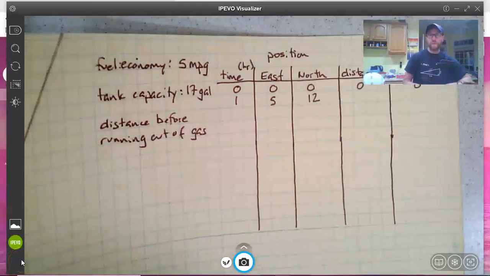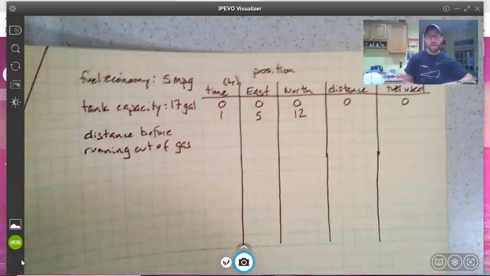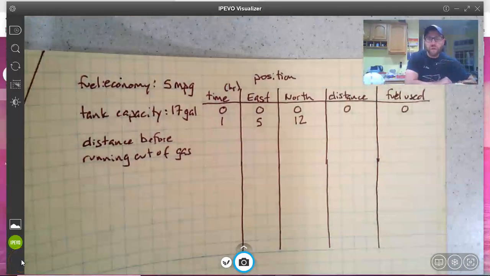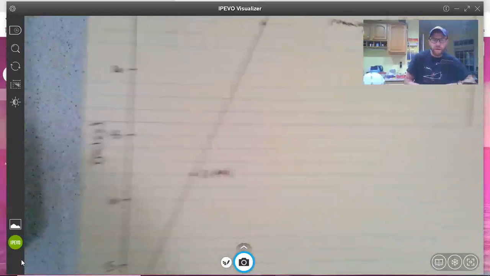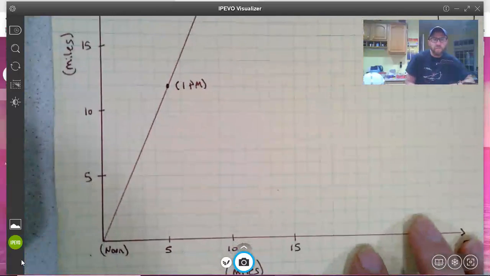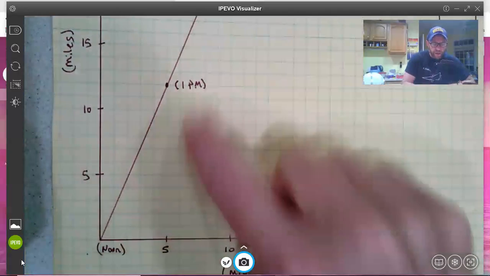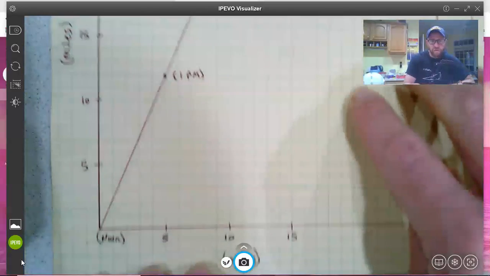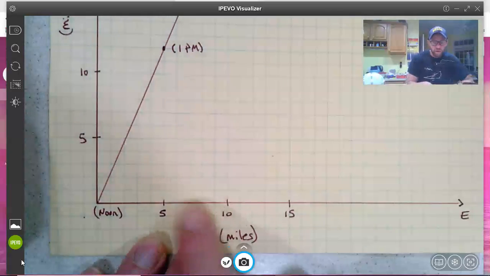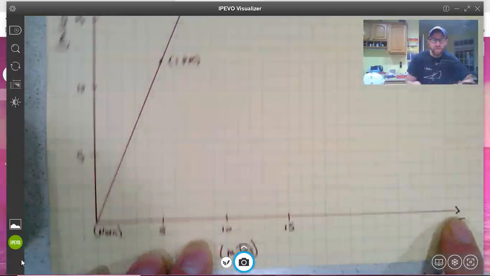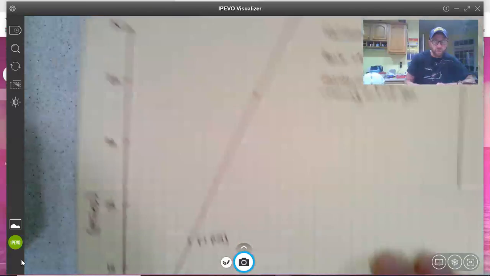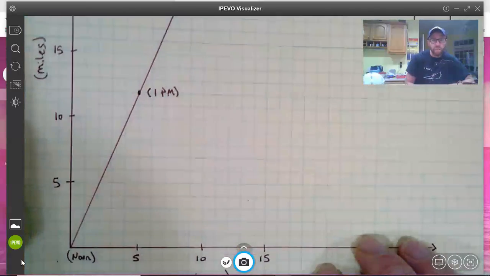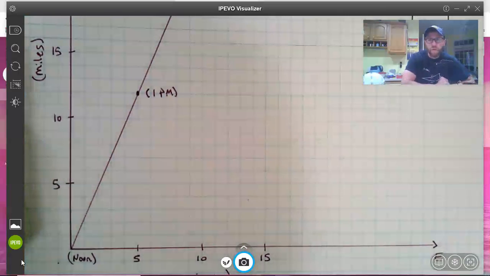Okie doke. We are dealing with a problem here with a guy named Cody, who is traveling in a boat. He heads out at noon. I have a little graph of his path here. He heads out at noon, and at 1 o'clock he is 5 miles to the east. So this graph is also kind of a map, and he is 12 miles north. So up here is north. So 5 miles east and 12 miles north of where he started.